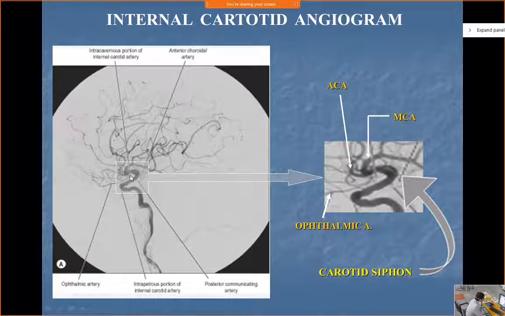Then there are other branches. This is the posterior communicating, anterior choroidal, not very much clear over here. Now, you can see in this picture also, this is the ophthalmic branch, and ultimately the internal carotid artery will divide into two: ACA, that means anterior cerebral artery, and MCA, that means middle cerebral artery. These are the two terminal branches of the internal carotid artery.